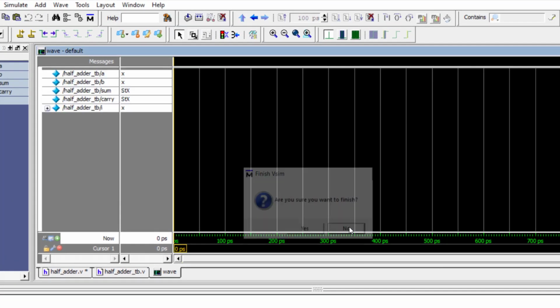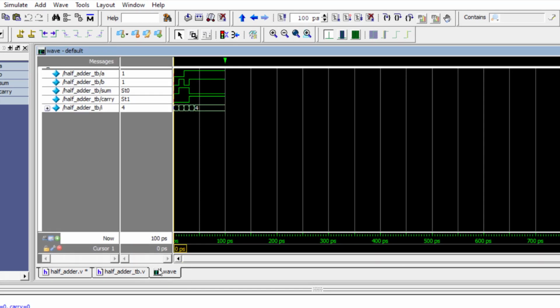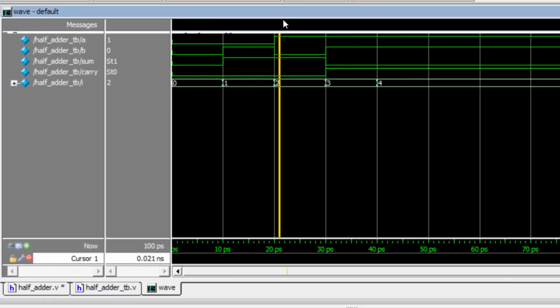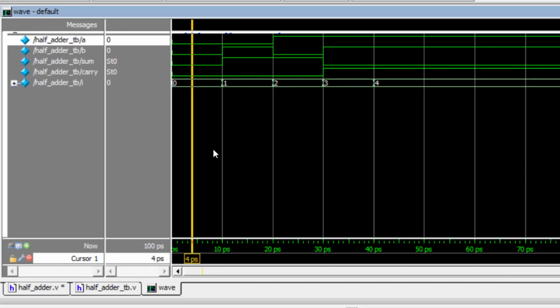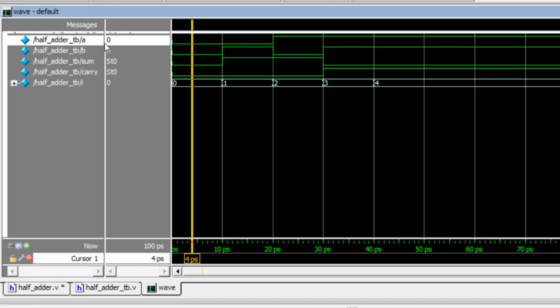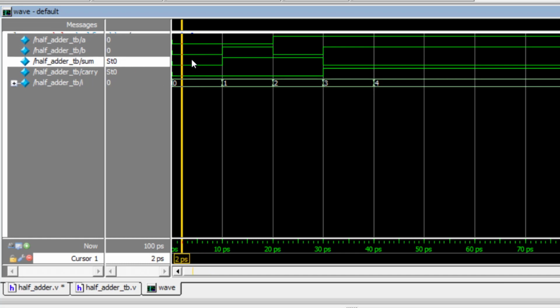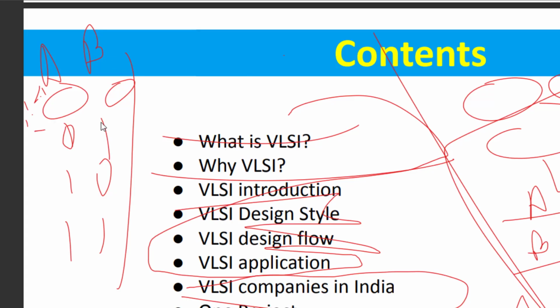When you click on run, now you can see we got the waveforms. Let me zoom for you guys. From this waveform you can easily verify whether the code you have written is working or not, whether the design functionality is working or not. Right now if you see, A is 0, B is 0, because both are low, 0 0 low low, and the sum is 0 and the carry is also 0. Okay, so we have verified that it is 0.